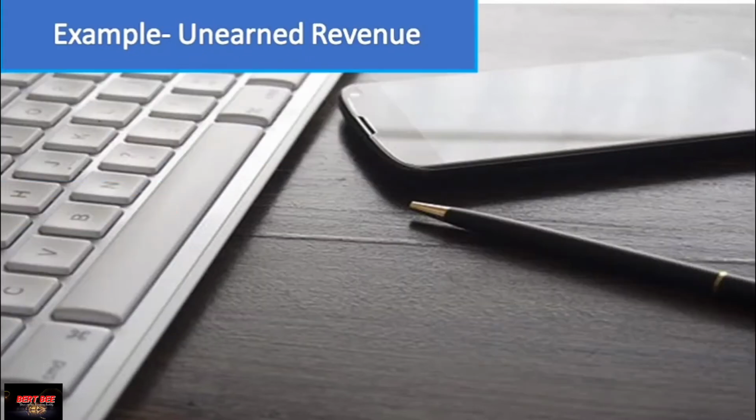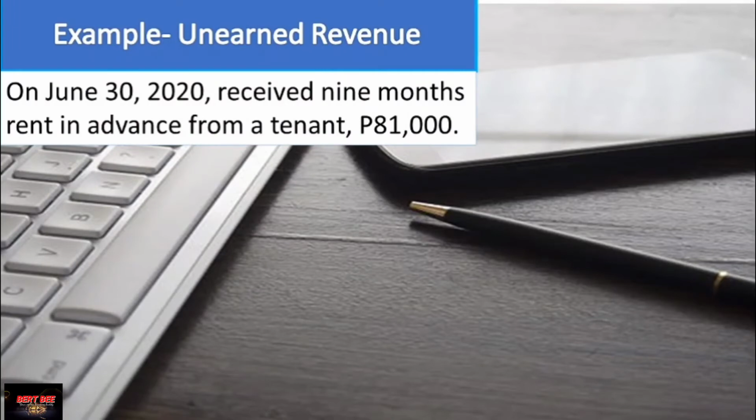Next is an example of unearned revenue. On June 30, 2020, received 9 months rent in advance from a tenant, 81,000. Take note again that this is good for 9 months. Therefore, if you are going to get the monthly rent, it's only 9,000. Now, if we will make the adjustment from June 30 to December 31, there is only 6 months. That is July, August, September, October, November, and December.